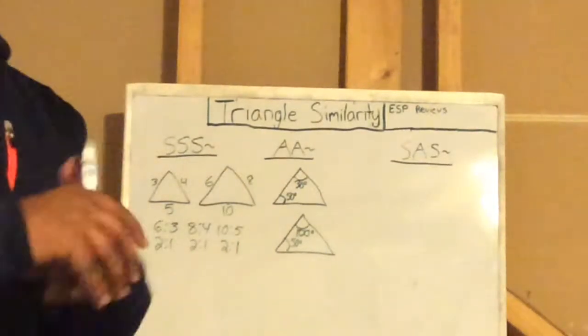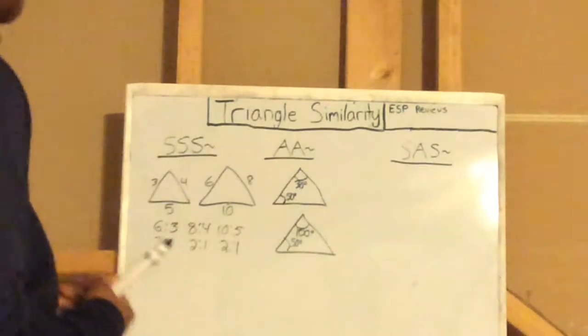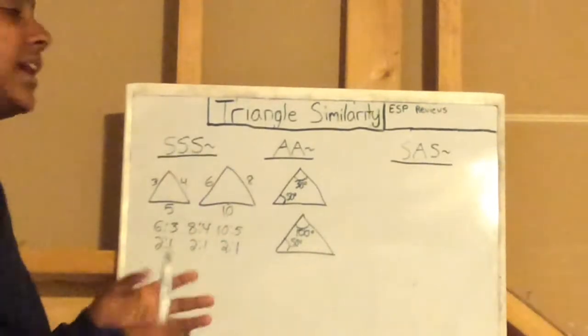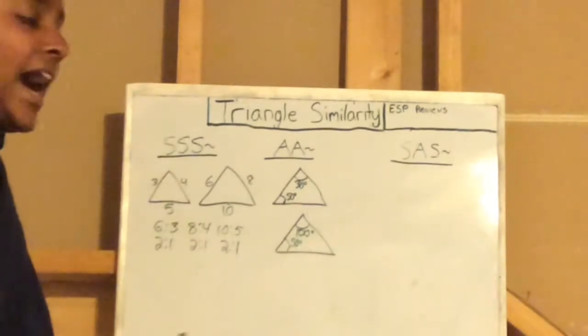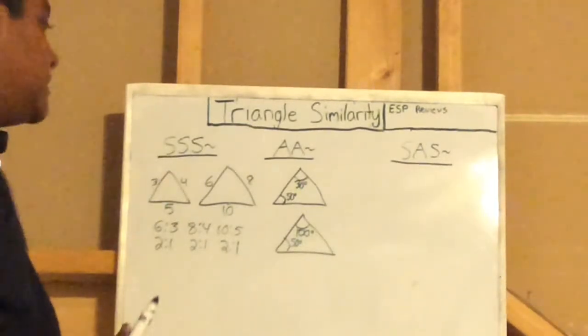We all know that the triangle angle sum theorem states all 3 angles in a triangle need to add up to 180 degrees.